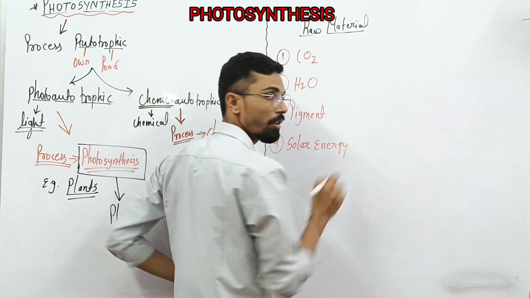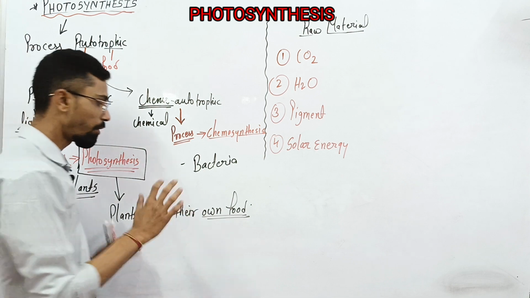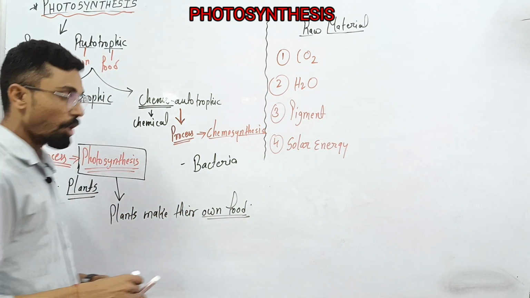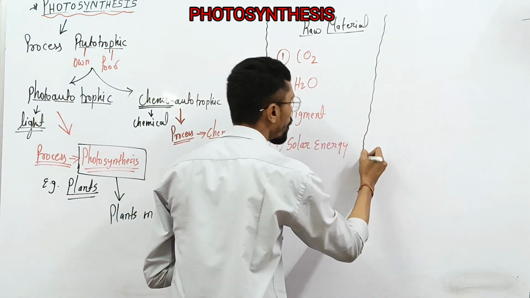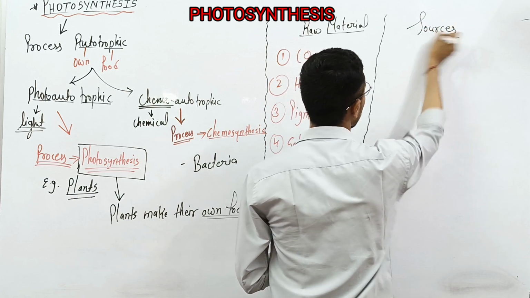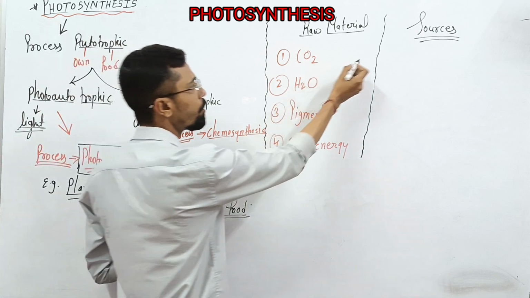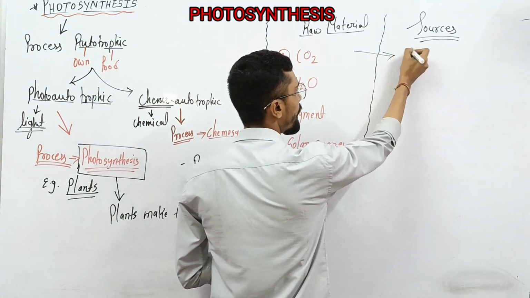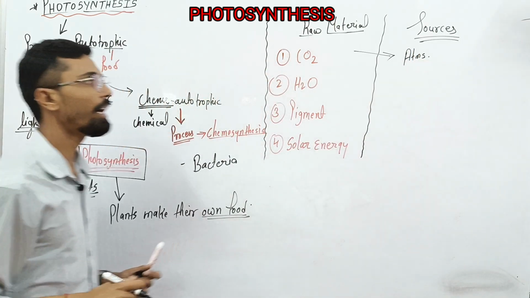So these four things are required for the process of photosynthesis. We also need to understand the sources of these raw materials. CO2 you will easily get from the atmosphere.